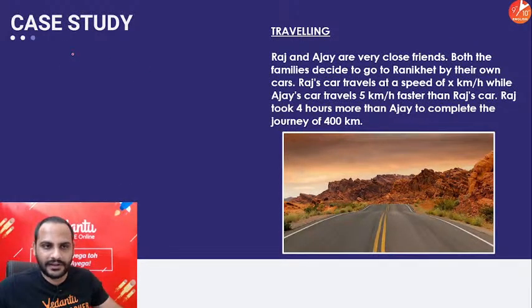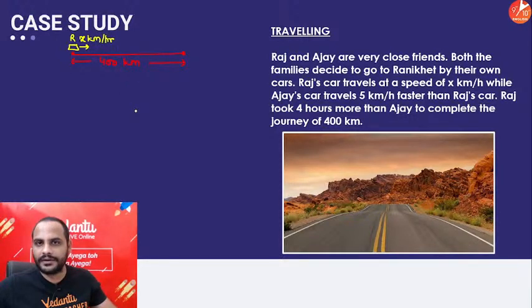So see, what they are saying is this is the distance you have, 400 kilometers. Right? Now let's talk about Raj first. Raj's car is moving with x kilometer per hour.